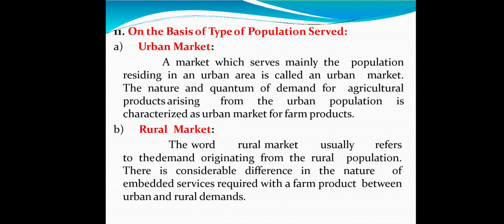And the last basis of classification of market is the population served.